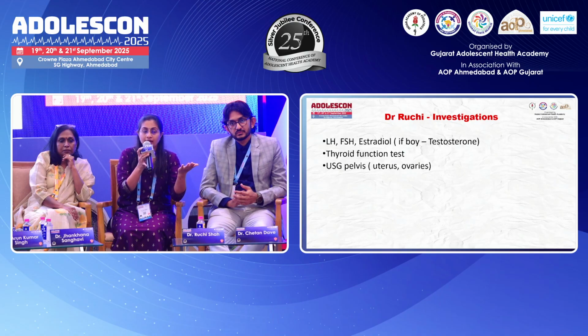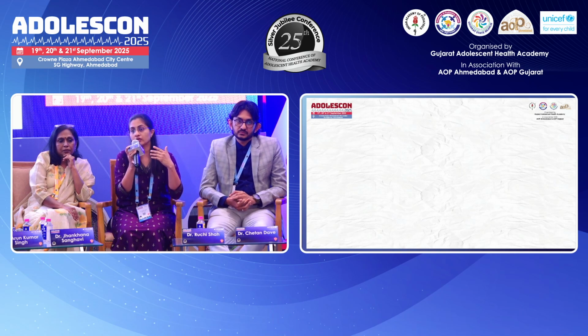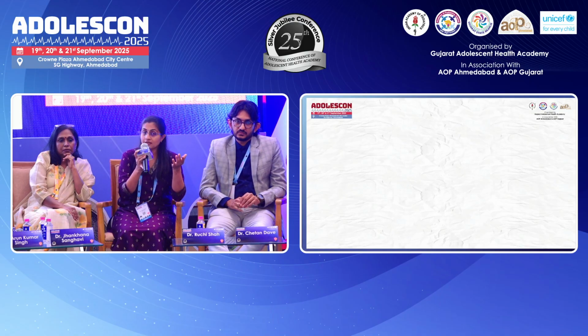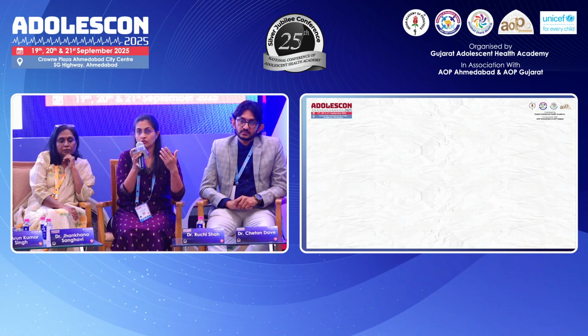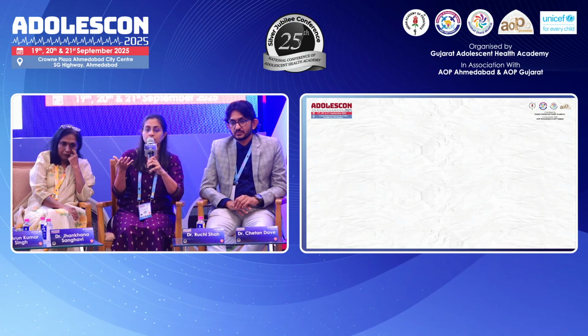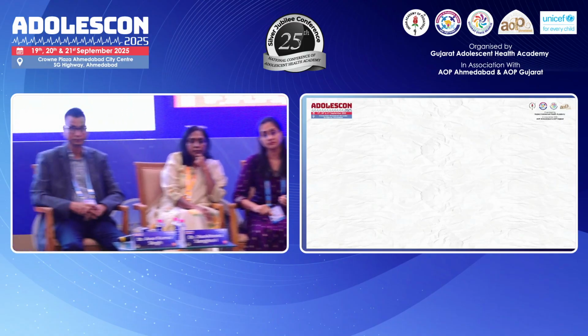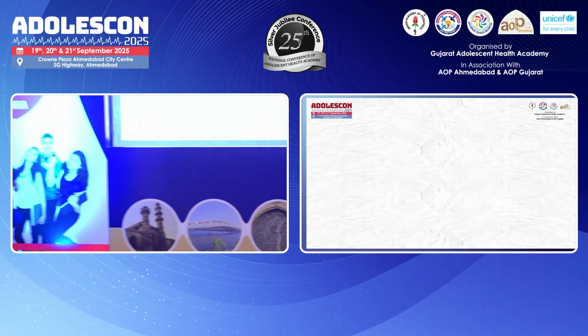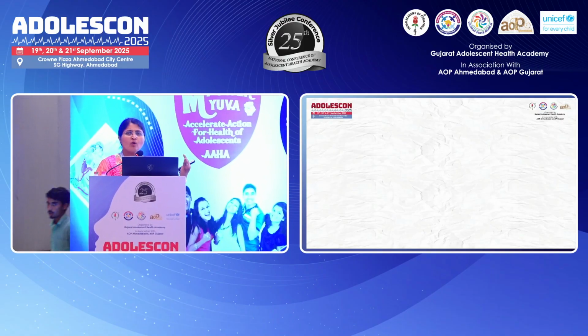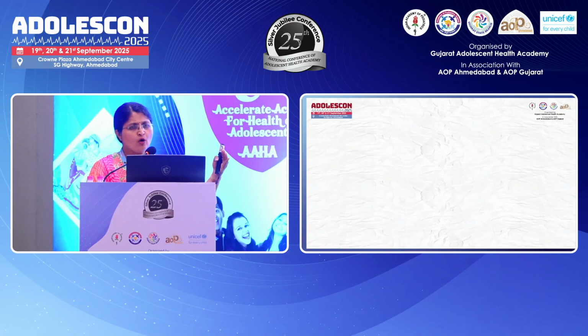And then ultrasound will tell me the effect of estrogen on the uterus and the ovaries. I want to rule out any ovarian cysts or any follicles which may be causing excess estrogen autonomously, and also see the effect of the estrogen on the uterus, ovaries and endometrium, to predict progression and also predict a little bit of menarche. So I think these are the basic investigations that we need to get done: a bone age, an ultrasound pelvis, thyroid hormones, and LH, FSH, testosterone or estrogen.